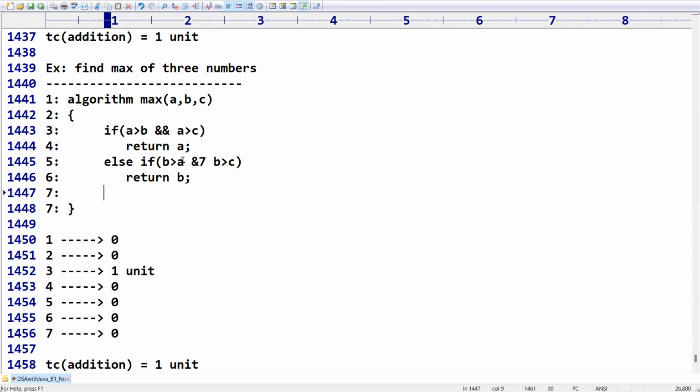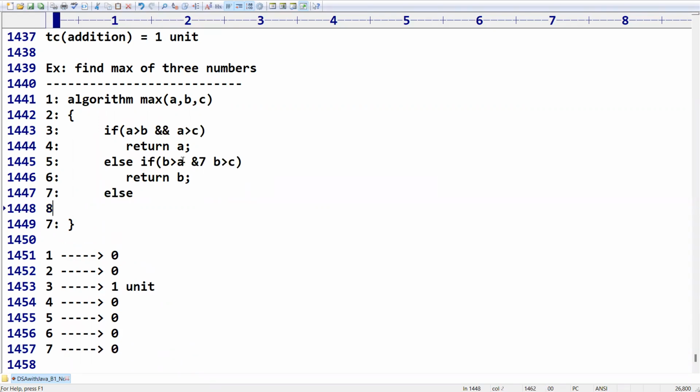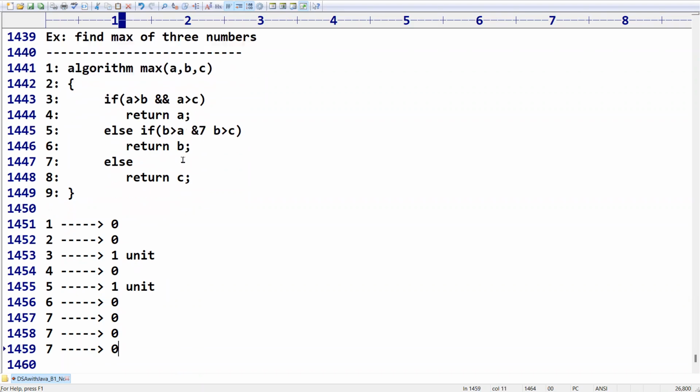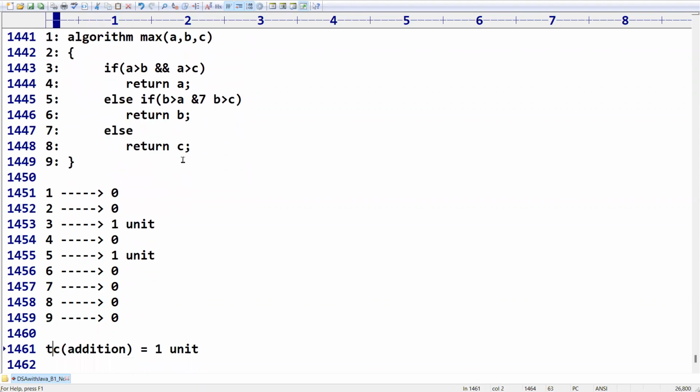Okay, sir, what about next? Else I am going to return c. This is what I have. Sir, here the third line will require one unit of time. For the fourth, for the fifth line, it requires 1 unit of time. For the seventh, 0. For the eighth, 0. And for the ninth, 0. Like this we have, so the total is 2 units.